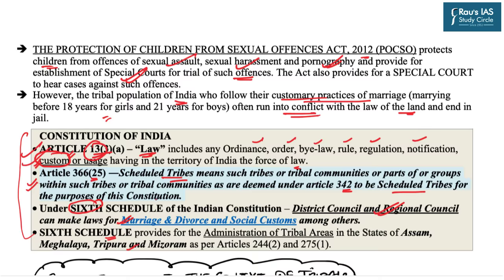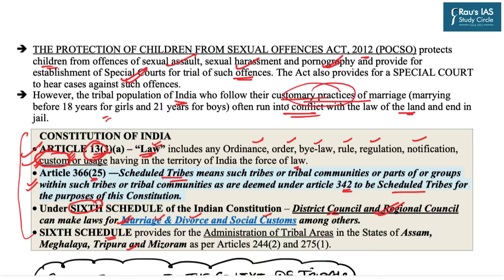So that means that the constitution on one hand includes the customs within the definition of law, and on the other hand it also provides freedom to the tribal communities, that is district councils and regional councils, to prepare their own laws governing the marriage, divorce and social customs. Now these laws can come in conflict with the general law of the Indian mainland, and this is what this article is all about. So as we have discussed, there are certain customary practices of the tribal groupings whereby